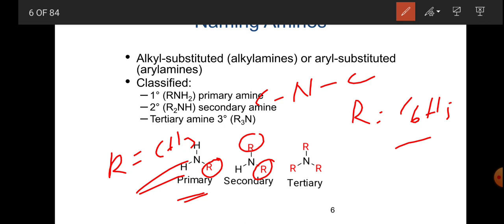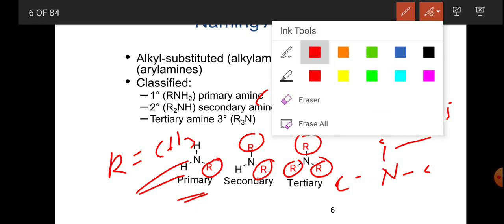Here nitrogen is bonded with three alkyl groups, so N is bonded with three carbons. This is a tertiary amine. Whereas in quaternary ammonium, nitrogen is bonded with 4 carbon atoms.